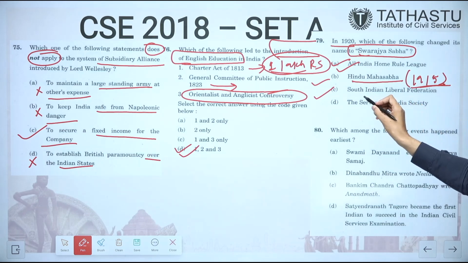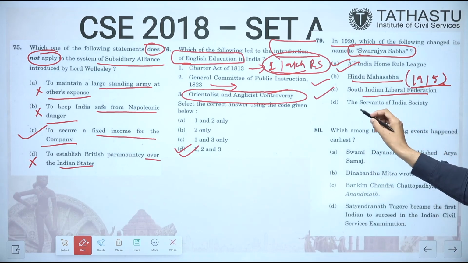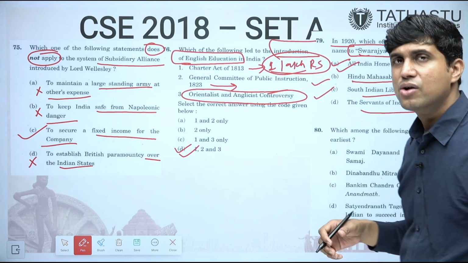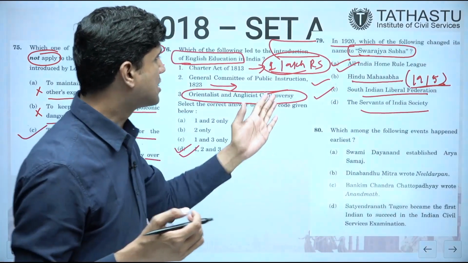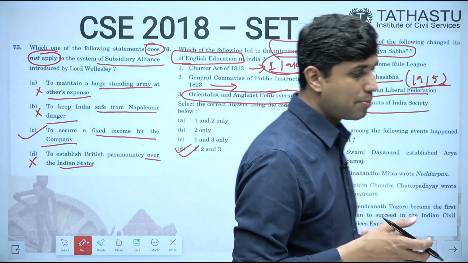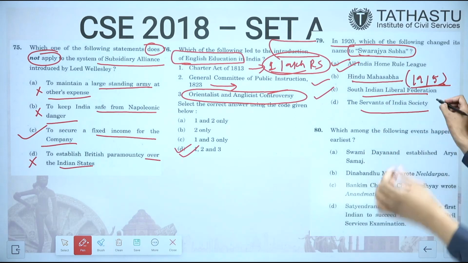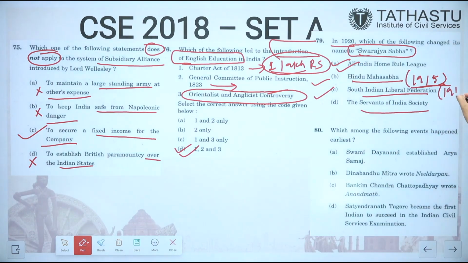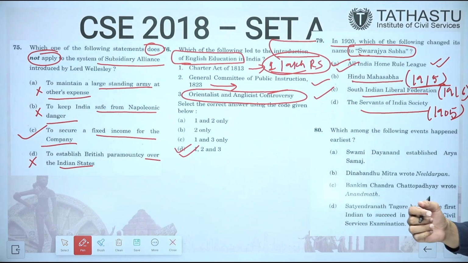Then South Indian Liberal Federation. South Indian Liberal Federation was formed by Periyar, and Servants of India Society was formed by Gopal Krishna Gokhale. Gokhale had formed it in 1905, and who formed the South Indian Liberal Federation? Periyar ji formed it. When was it formed? In 1916. This was formed in 1905. But the correct answer is A. Gandhi ji changed the name of All India Home Rule League to Swaraj Sabha.